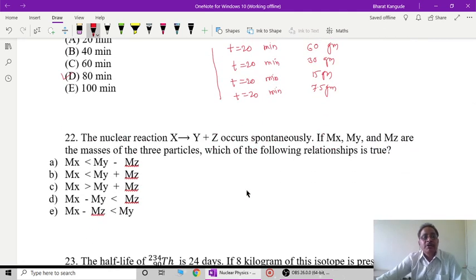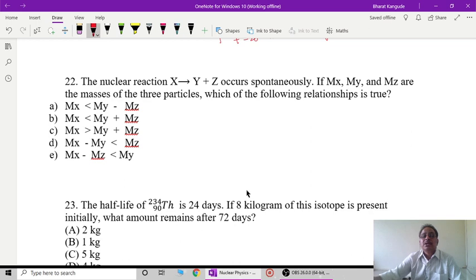This is related to radioactive decay. Again, this is a problem in a different way. Earlier problem we discussed, same one, 22. The nuclear reaction X gives Y plus Z and occurs spontaneously. If Mx, My and Mz are the masses of the 3 particles, which of the following relationships is true?